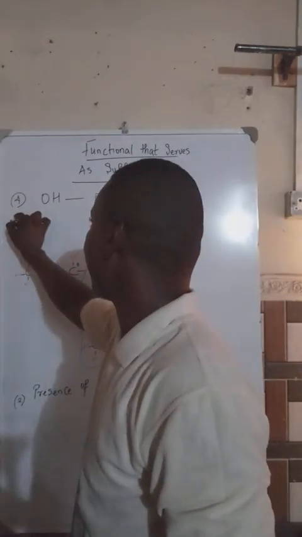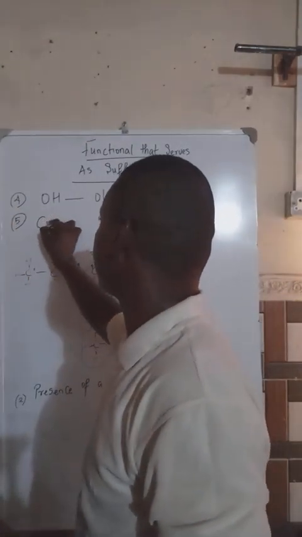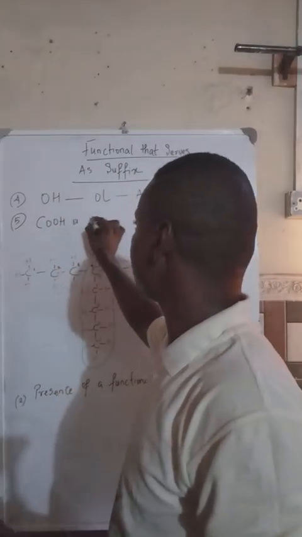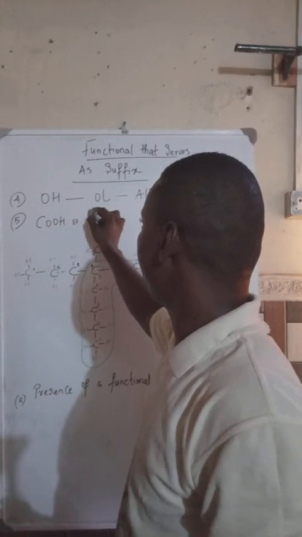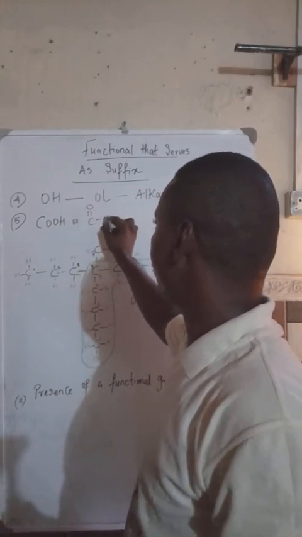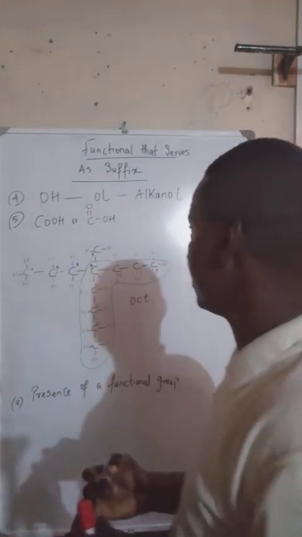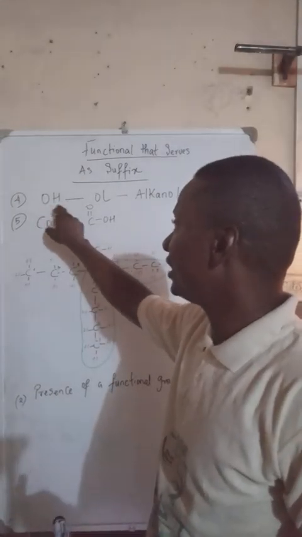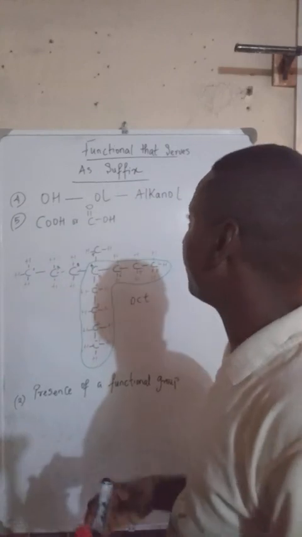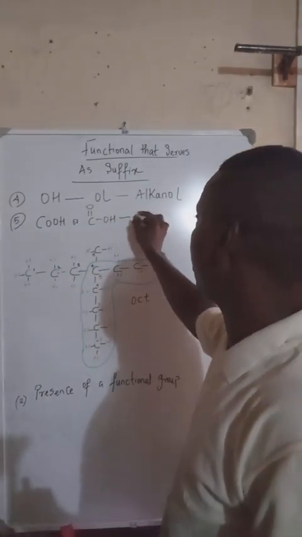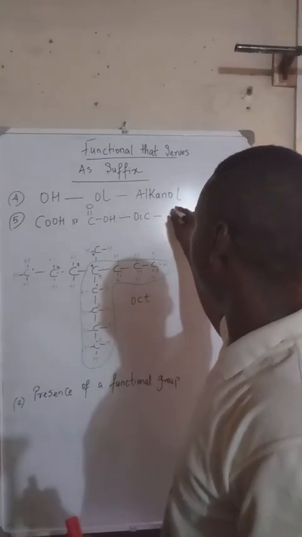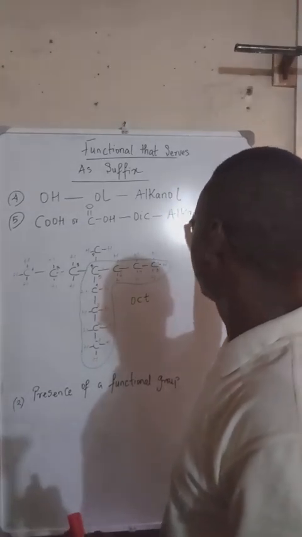Then we also have the COOH. Another way of writing this COOH is by saying carbon is double bonded to oxygen and single bonded to hydroxyl. So this is different from this. This one is not double bonded. The O and the H go together for the alkanol family. Now this here goes with what we know as oic, and it's from the family of alkanoic.